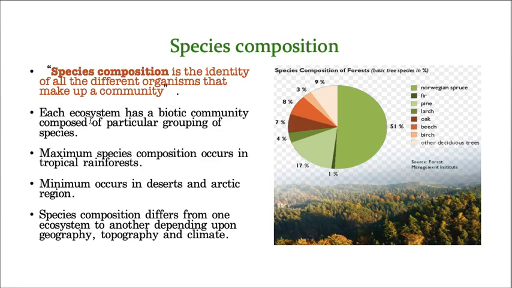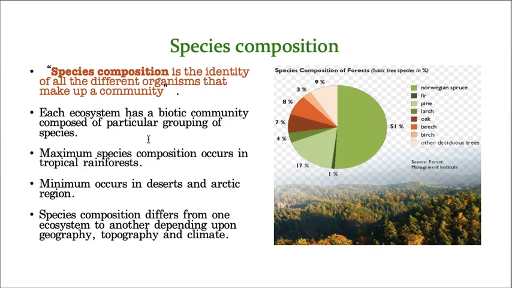So each ecosystem has a biotic community composed of a particular group of species. Hope you know the meaning of this. For example, some plants are restricted to a certain area; you cannot see those particular plants in every area. For example, eucalyptus usually grows in cold regions.